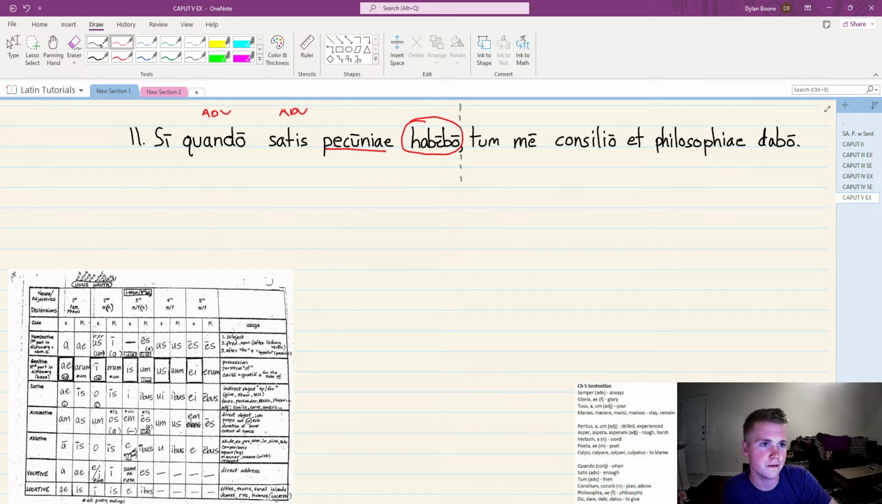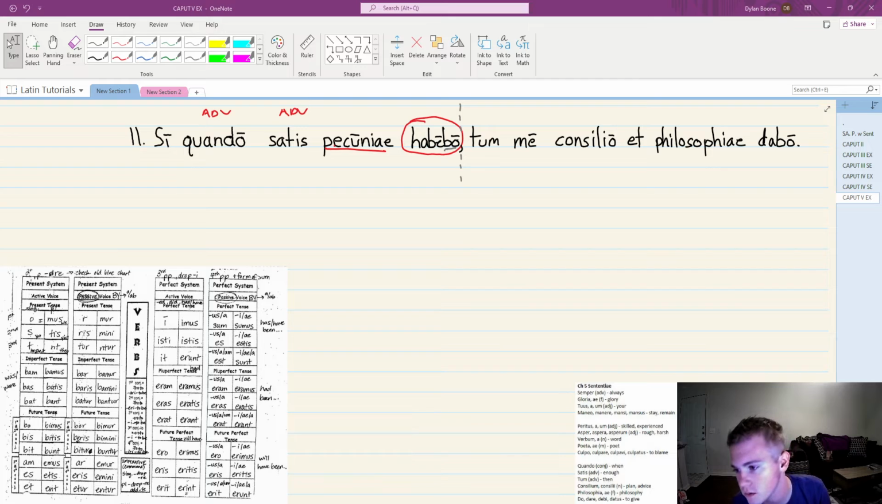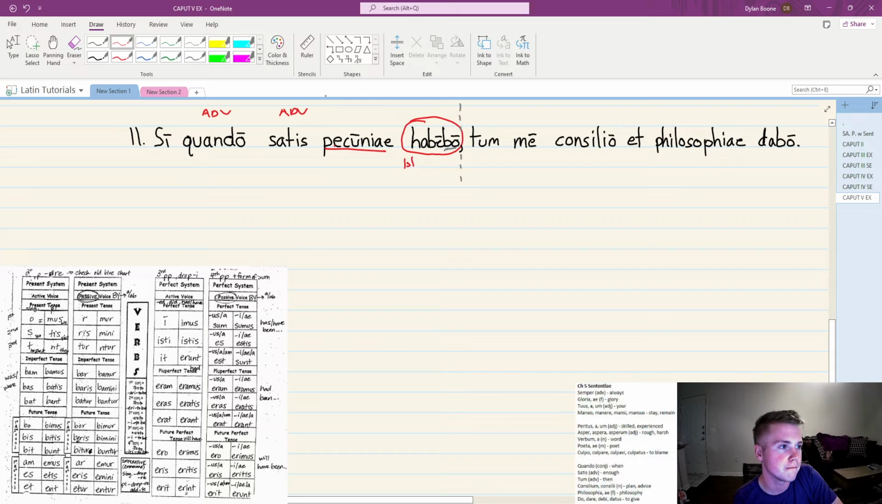So habebo comes from habeo, habere. So we've dropped the re and we've added bo, right? That's what has happened to this verb. Habere, drop the re and we add the bo here. Doing that, if you look at your verb chart, bo is first person singular. So I, not we, I. And what tense is it? Future. So the subject here is I, right?